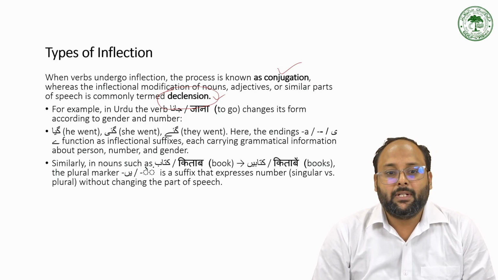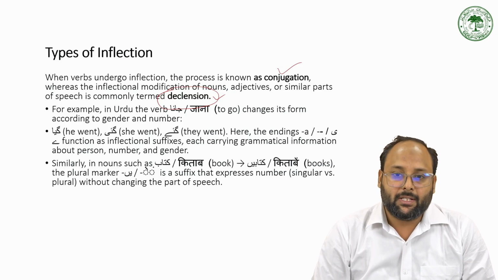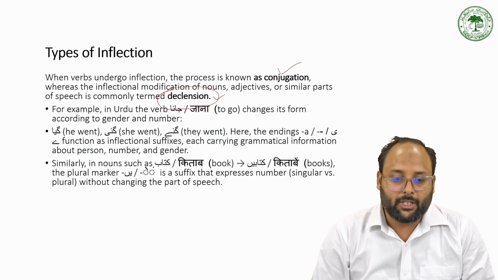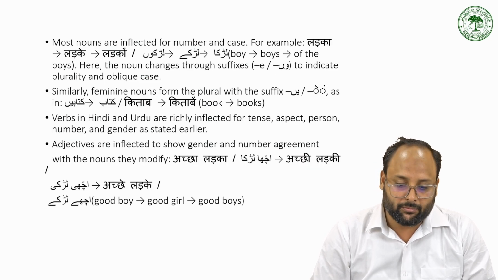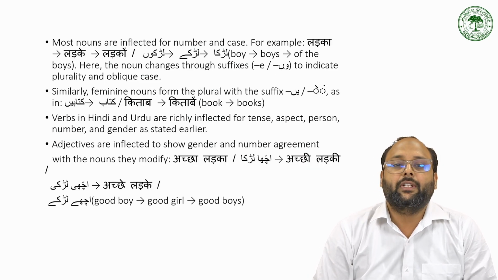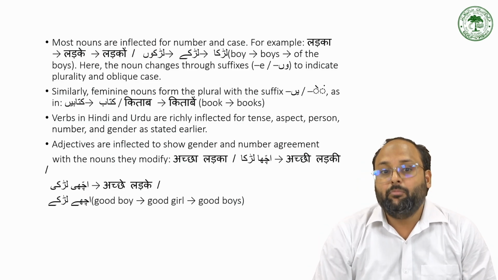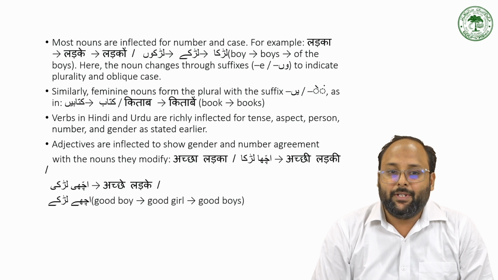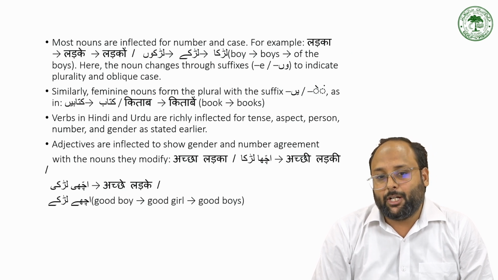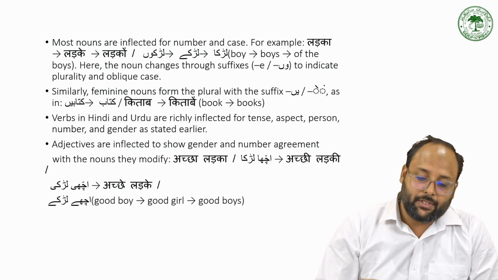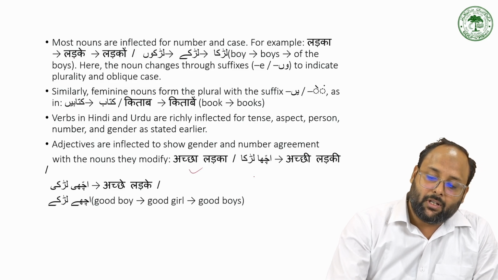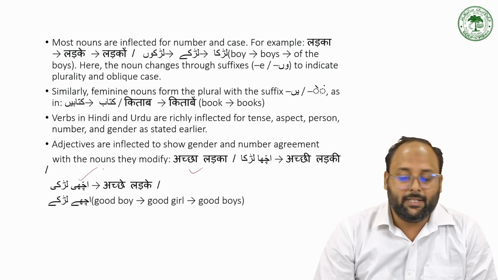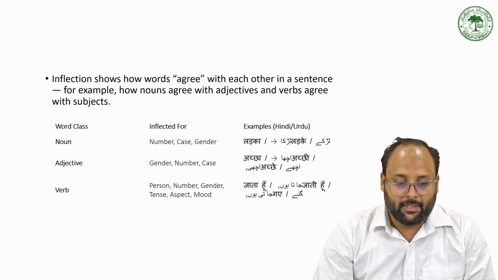And when we have some change in, like, kitab into kitabe, or in an adjective like acha becomes achi, so it comes under the declension. So these are the two types of inflection in Urdu Hindi. So for the number and case, we change the ladka into ladke, ladko, and for kitab we change kitabe and kitabu. And in adjective we change from acha ladka to अच्छी लड़की, that we have discussed already.